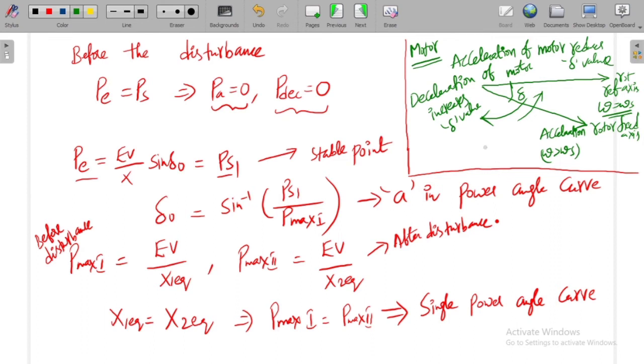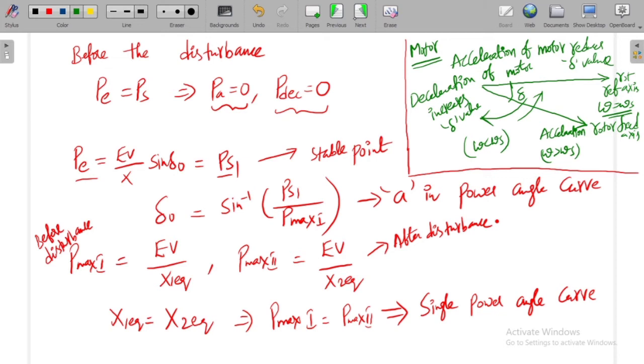So omega will be less than omega s, meaning it reduces below the synchronous speed. This is the movement of the rotor field axis in case of the synchronous motor. If you understand all these things, then only we can move to the actual discussion of what is happening at different operating points, right?